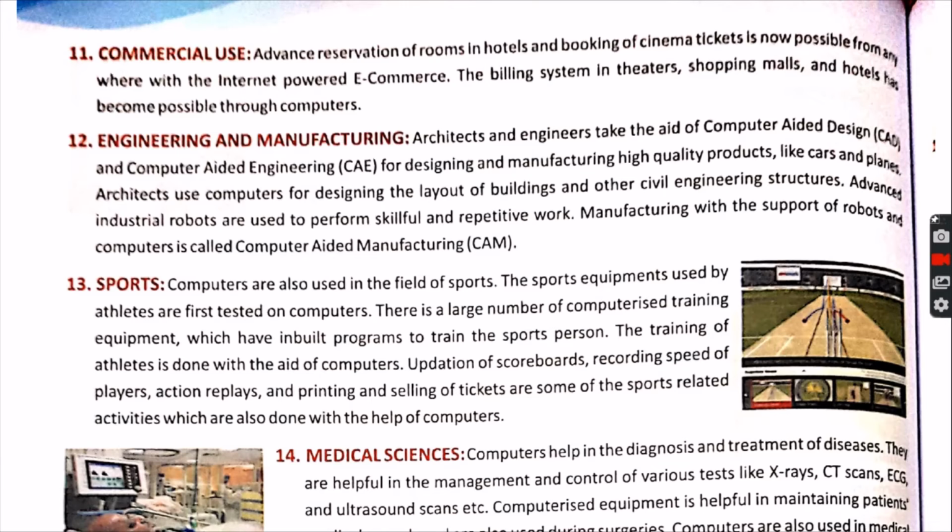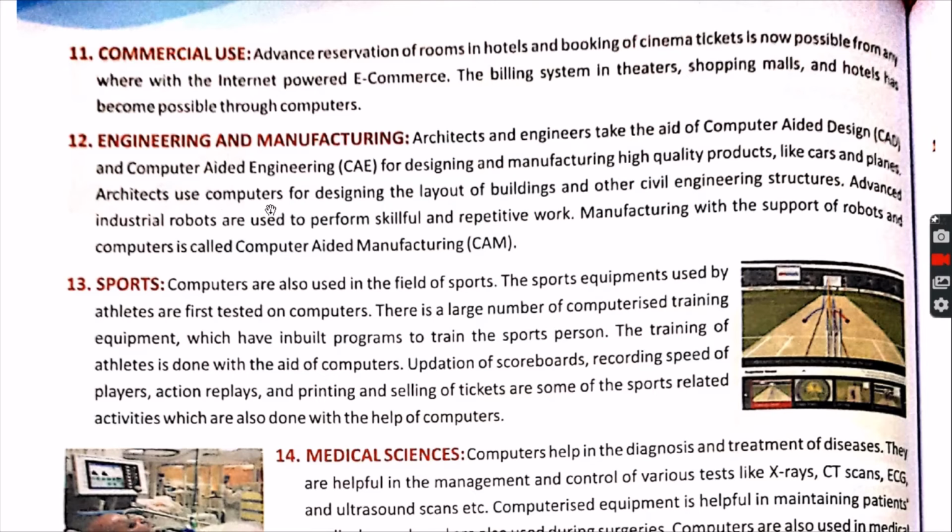So what are the different uses in engineering and manufacturing? You can see it is called CAD and CAE, that is computer aided design and computer aided engineering. These are the branches in which computer is used too much for designing and manufacturing high quality products like the cars and the planes.